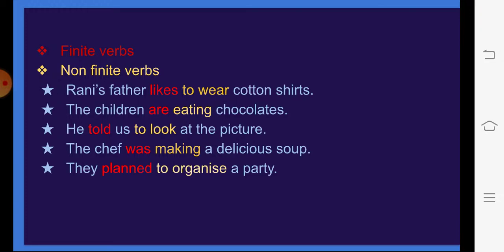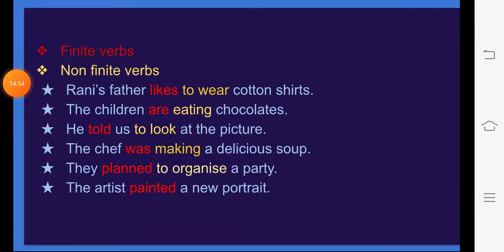They planned to organize a party. Here, planned is a verb which would change according to the tense. Plans or planning, like that. It is a finite verb, whereas to organize is an infinitive which would be a non-finite verb. The artist painted a new portrait. Here we have only one verb, that is painted, and that is a finite verb because it changes according to the tense.